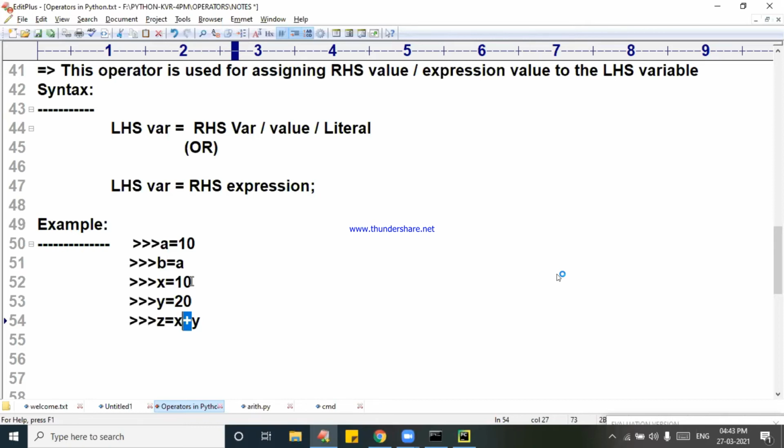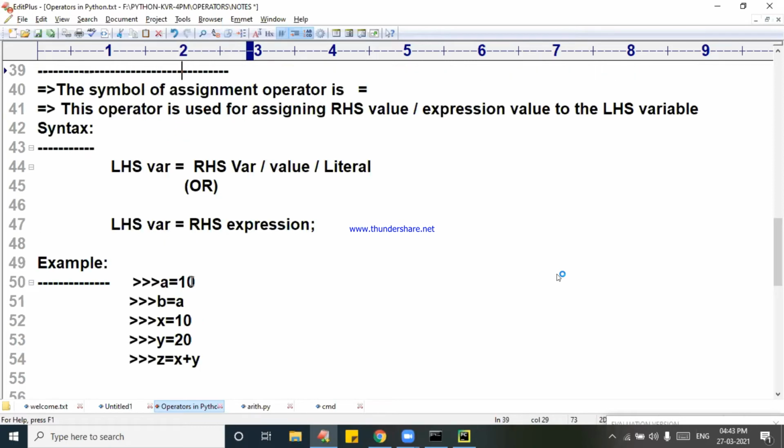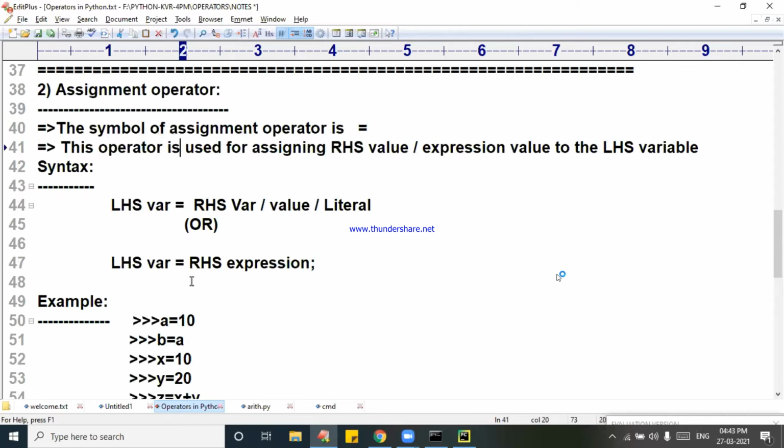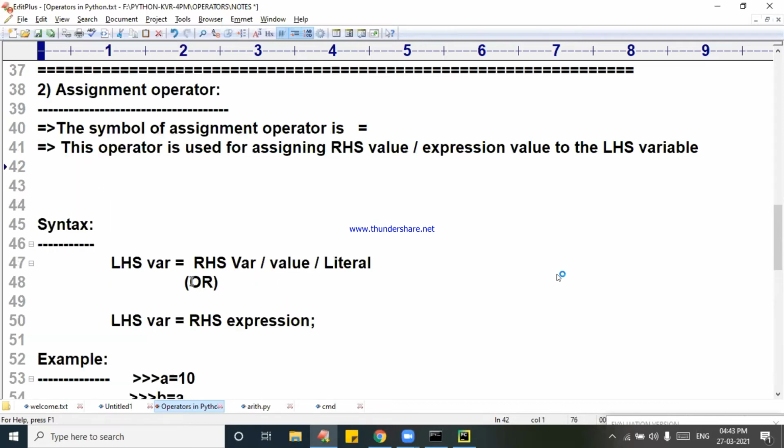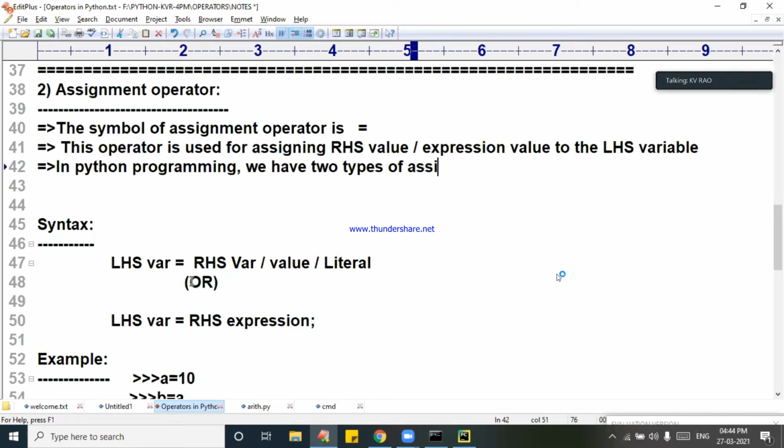Okay. Now, the main intention of telling this is to tell about the special point I am going to say. In Python programming, we have two types of assignments. See carefully. Two types of assignments.